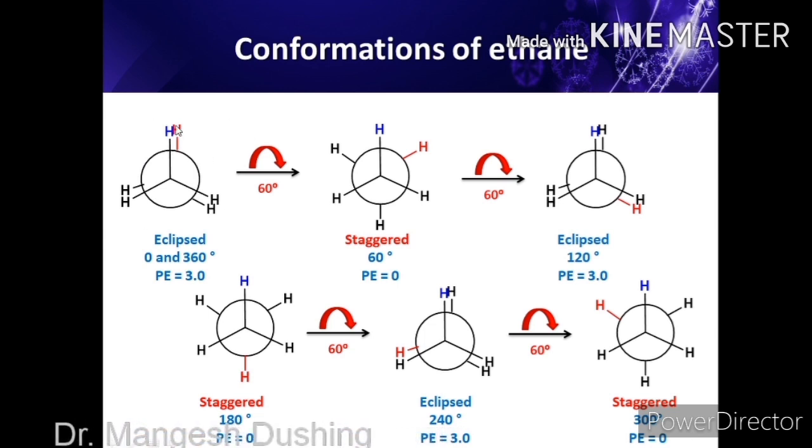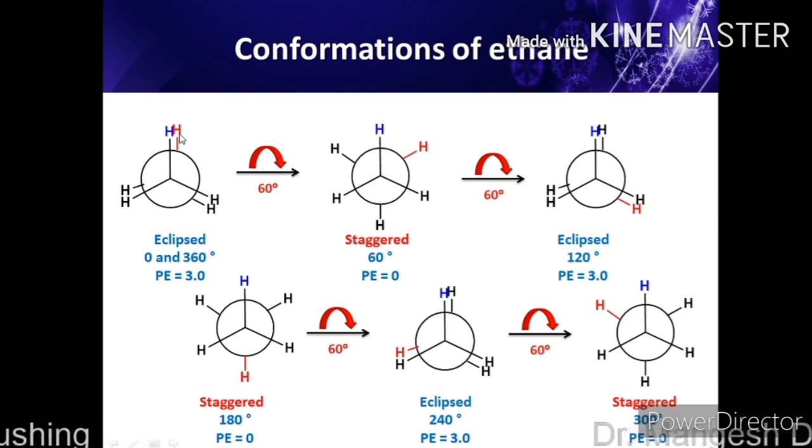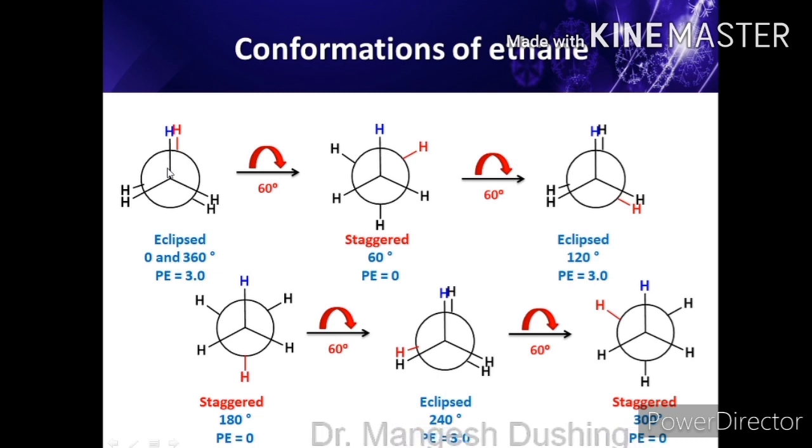Just now we saw this is called the eclipsed conformation, as all the hydrogens are parallel to each other. So the dihedral angle is 0, 0, 0. For identification only, I wrote one in blue color and one in red color, for study purposes. Otherwise all hydrogens are the same and both carbons are also the same.